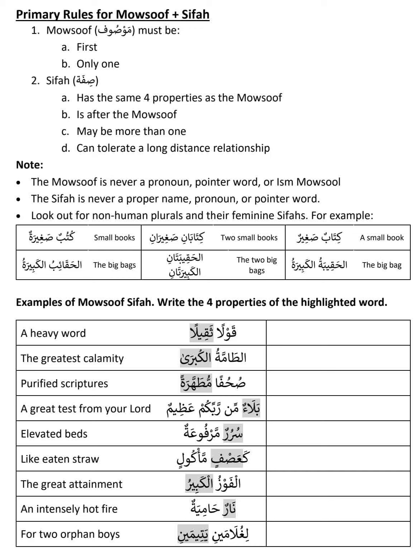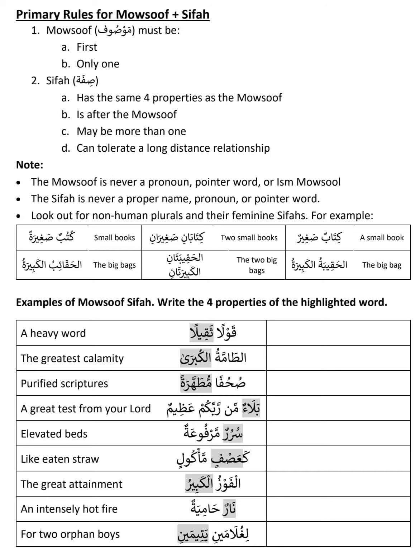First, it is Rafa, u sound, and singular; there's no sign for plural. It is feminine because there is a ta marbuta. And finally it is specific, Maghrifa, because al is there, al-hakibatu, the bag.